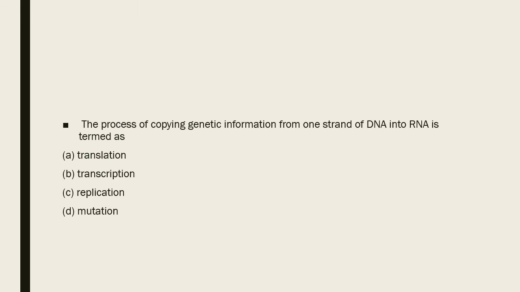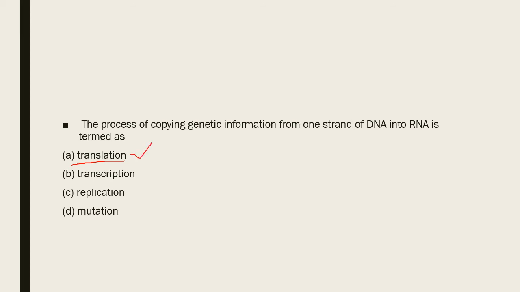Moving next. The process of copying genetic information from one strand of DNA into RNA is termed as translation, transcription, replication, or mutation. As I have already discussed, if you go to the previous slide, translation means synthesis of protein from mRNA.